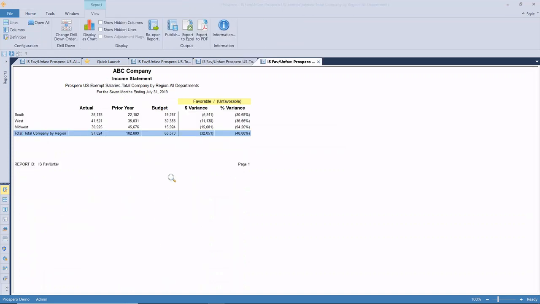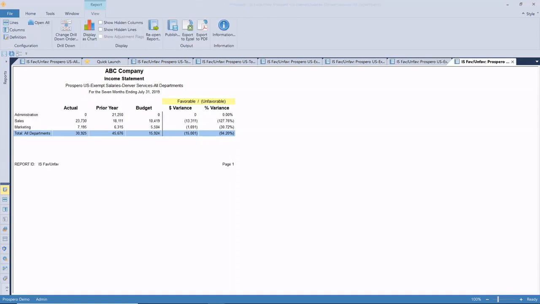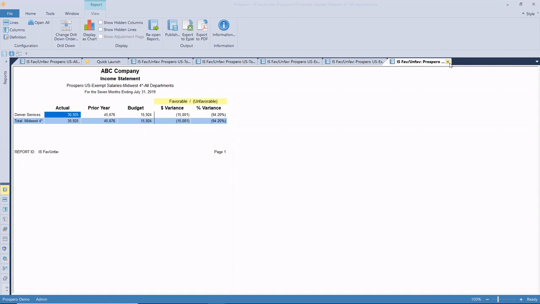And so see now when I drill into that first level into my exempt salaries, then I can see the breakdown by region. So I have Southwest, Midwest, and then I can drill into the Midwest, and then I'll be able to see my further detail. So these are all my 4,000 range, take us into Denver services, and then back into our departmental breakdown.